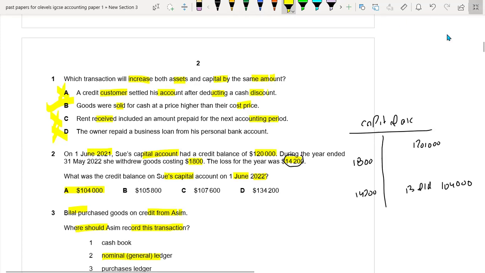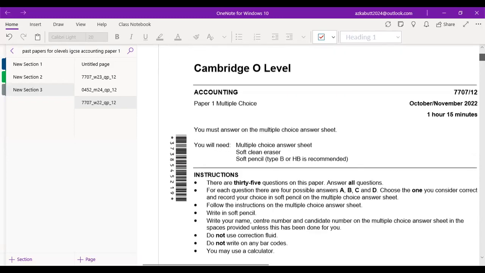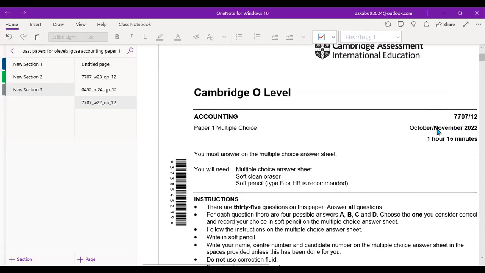Okay, so we have done all the parts. In the next video, I will be making the next paper on the same year, October 2022, paper 1, but variant 3. Okay, goodbye.